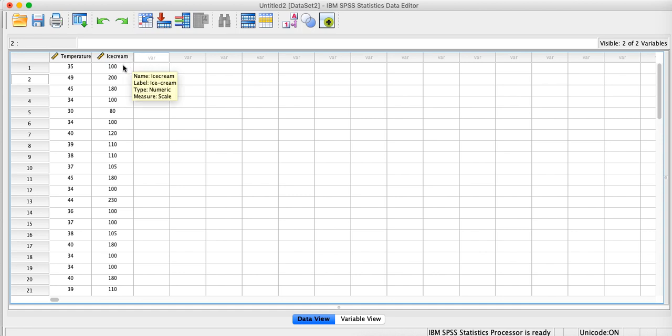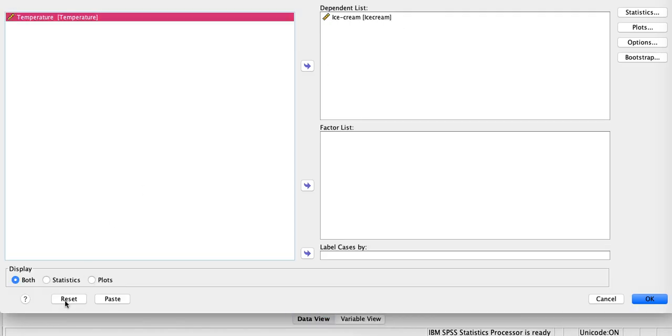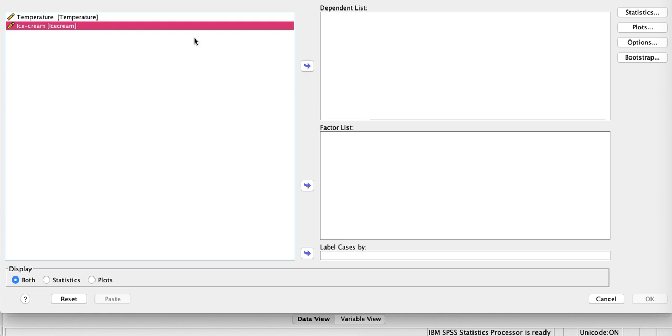So the sale of ice cream is dependent on temperature, right? The first assumption for the correlation is that we have to check the normality of the dependent variable, that is ice cream. We can take both, but let us take only ice cream. What we are going to do is analyze, then descriptives, and then explore, right? Fine.